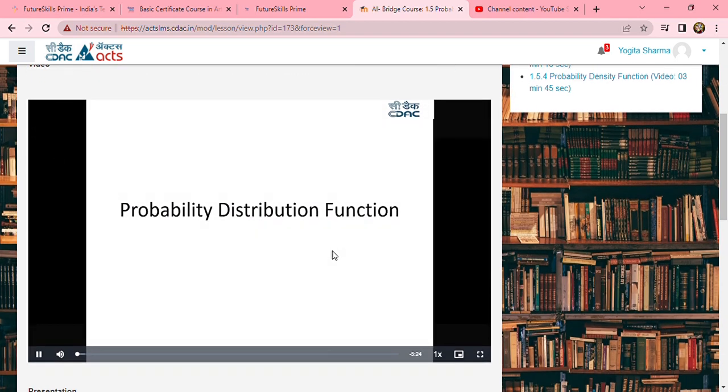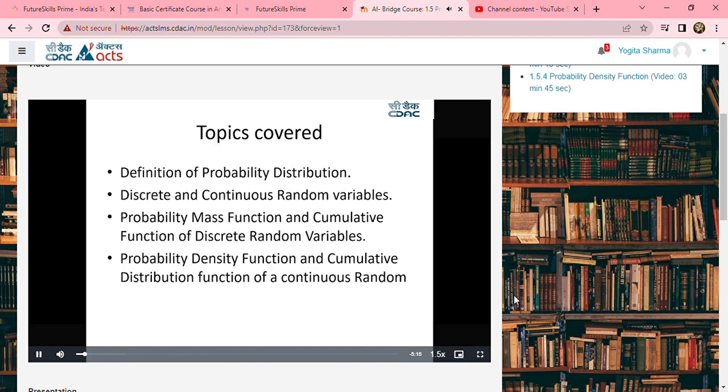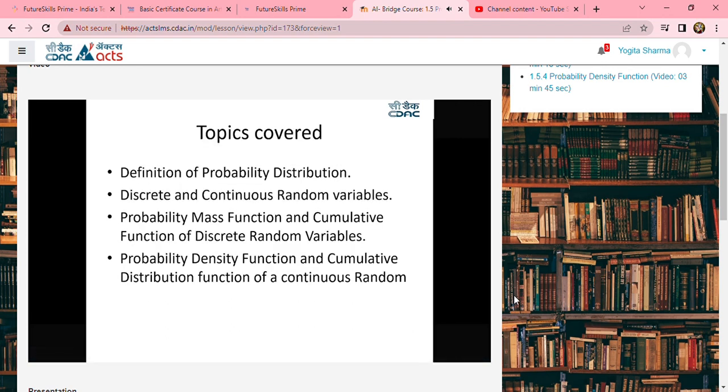Welcome back to the session on probability distribution function. In this particular session, we are going to look at what defines the probability distribution, what are discrete and continuous random variables, what is probability mass function and cumulative function of discrete random variables, probability density function and cumulative distribution function of a continuous random variable. Without delay, let us go and understand the definition of probability distribution.